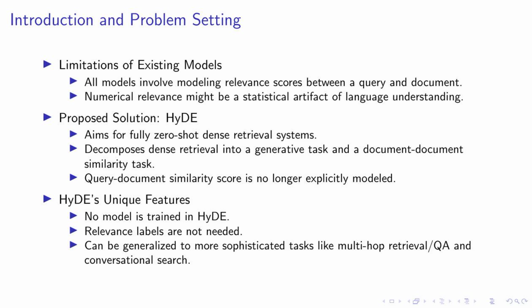HyDE has unique features that set it apart. No model is trained in HyDE, and relevance labels are not needed. This opens up exciting possibilities for generalizing HyDE to more sophisticated tasks like multi-hop retrieval, question answering, and conversational search. This approach could revolutionize how we think about and implement search systems.